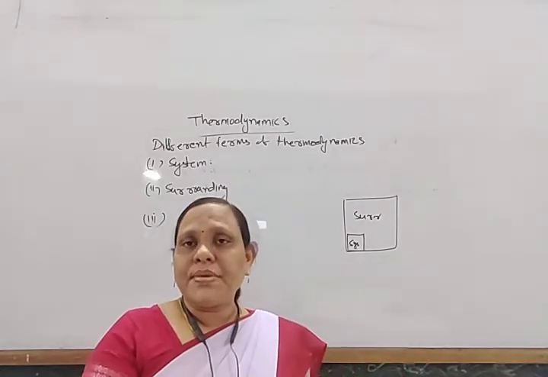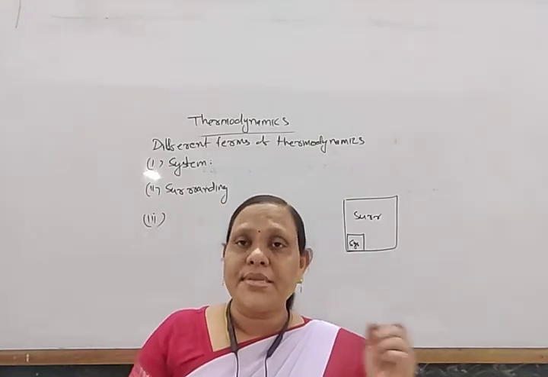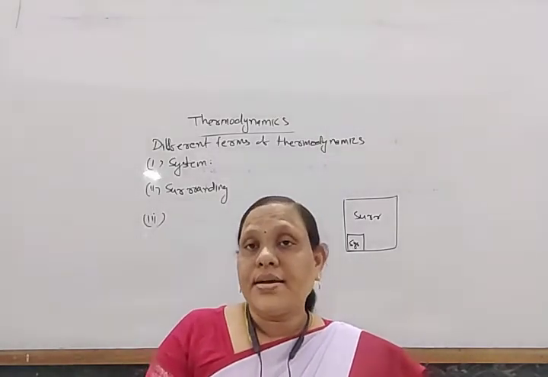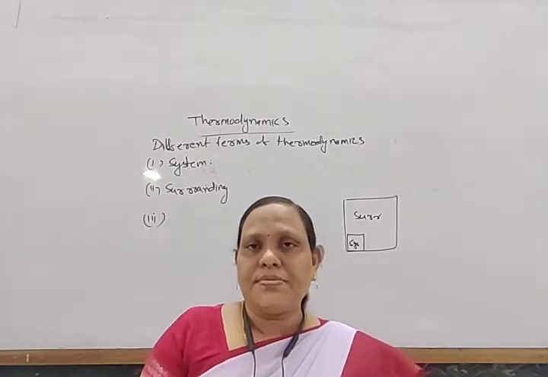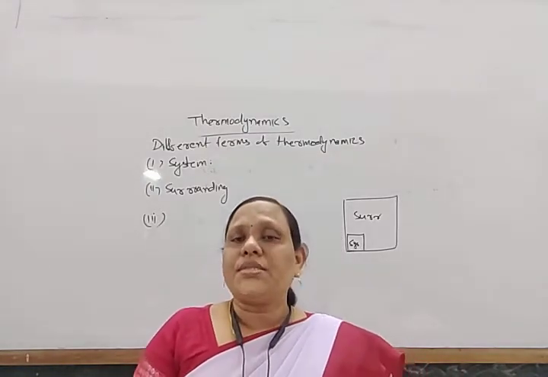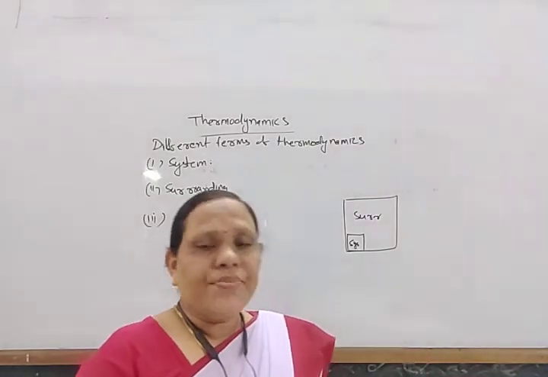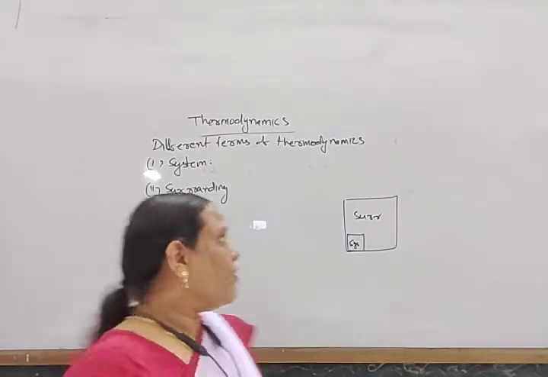So heat exchange may take place or may not take place. If the heat remains constant, that is the adiabatic boundary. If heat exchange takes place from system to surrounding, that is known as the diathermal boundary. Okay, so in this way there are different types of boundary.